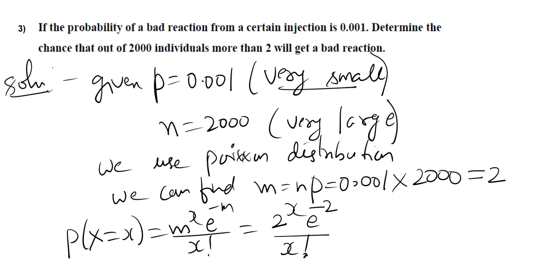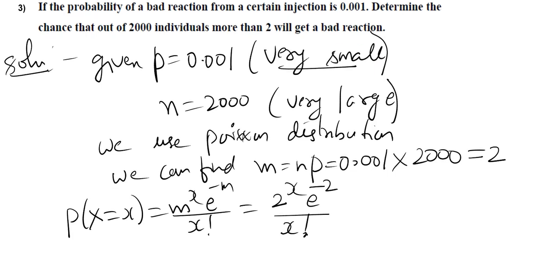Here we have to determine the chance that out of 2000 individuals, more than 2 will get a bad reaction after receiving some injection. So here P of x greater than 2 should be taken, according to the question.